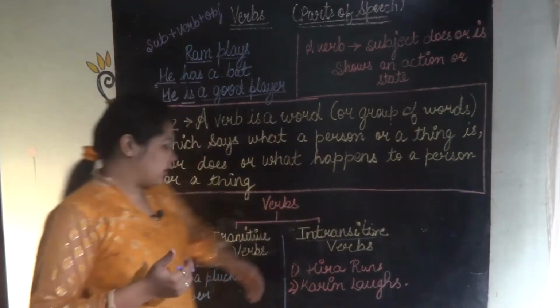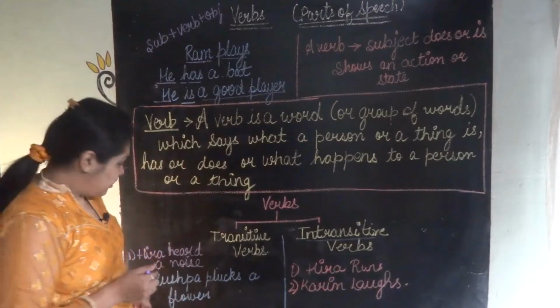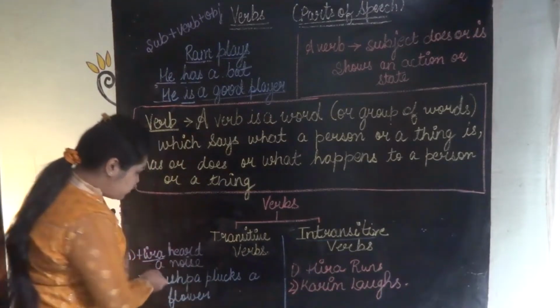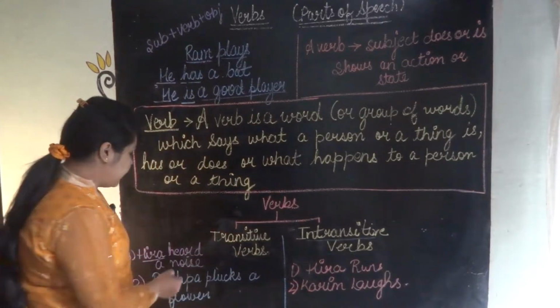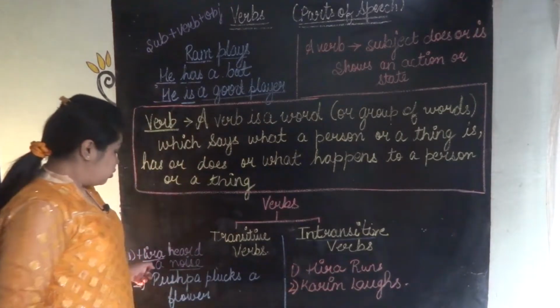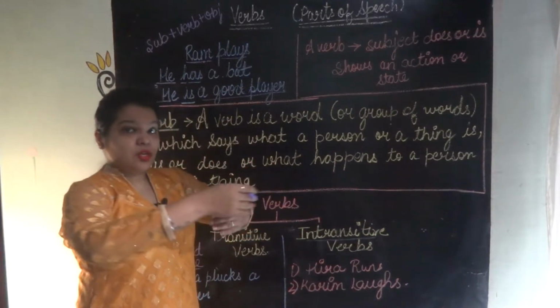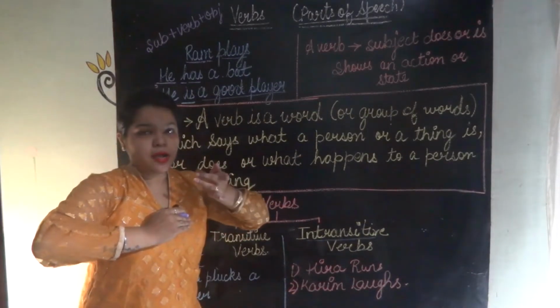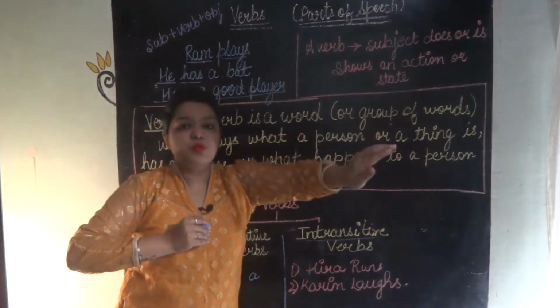See, Hira heard a noise. Here Hira is a subject, heard is a verb and a noise is an object. So the subject Hira, what did she hear? A noise. So Hira heard a noise, and it is transited to an object.